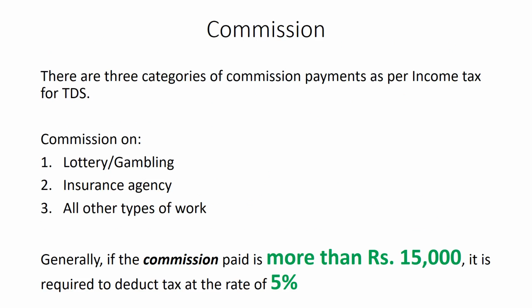Mr. Mukul gets business through an agent and pays commission for that. As soon as he pays more than 15,000 rupees to that agent, he is generally required to deduct tax at the rate of 5%. If Mr. Mukul were an LIC agent, then LIC would deduct tax at 5% while paying him more than 15,000 rupees as commission.